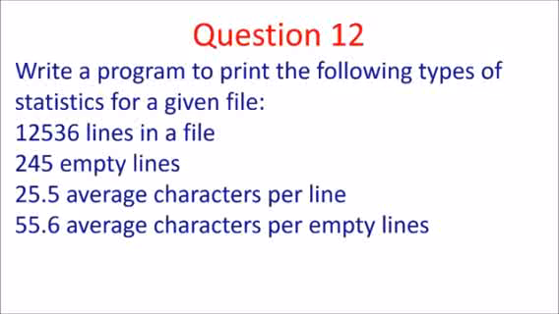For an empty line, you have to find whether nothing is there in that particular line. Average characters per line means the total number of characters upon the total number of lines. Similarly, average characters per empty line is the total number of characters upon the total number of empty lines.